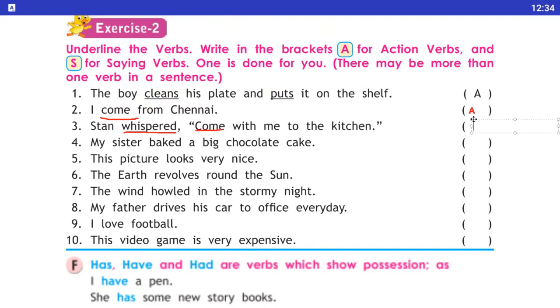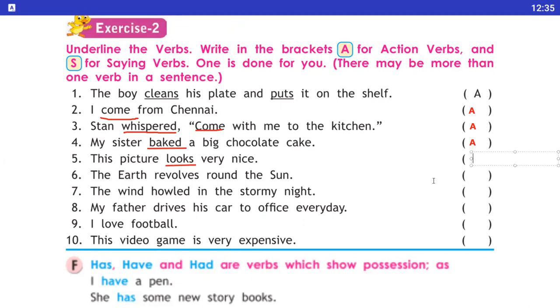Number fourth, "My sister baked a big chocolate cake." So यहाँ पे activity हो रही, तो क्या है? Baked, action verb. So here baked is an action verb, so we use A in the bracket. Number fifth, "This picture looks very nice." So now students, there is no action verb. कोई भी activity नहीं हो रही, तो picture क्या है? बहुत अच्छी दिख रही है. So here looks is a verb, and we use S in the brackets for saying verbs.